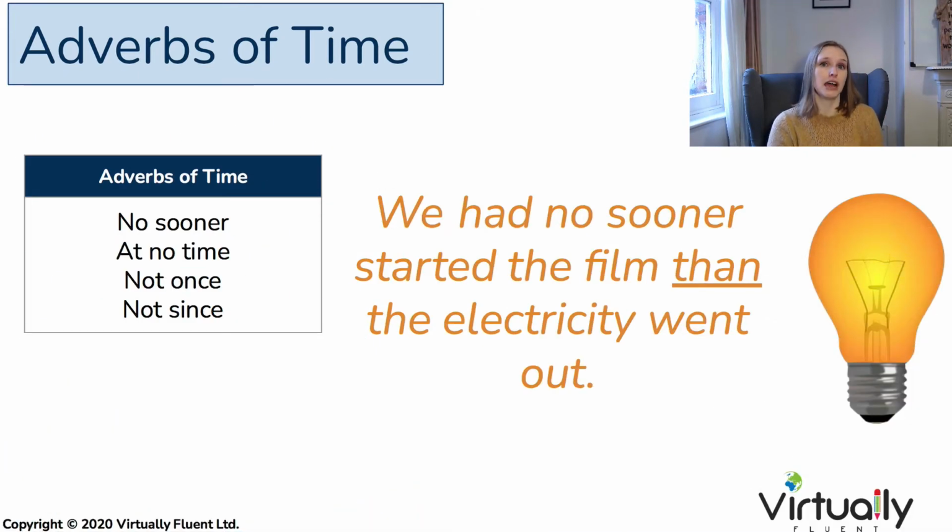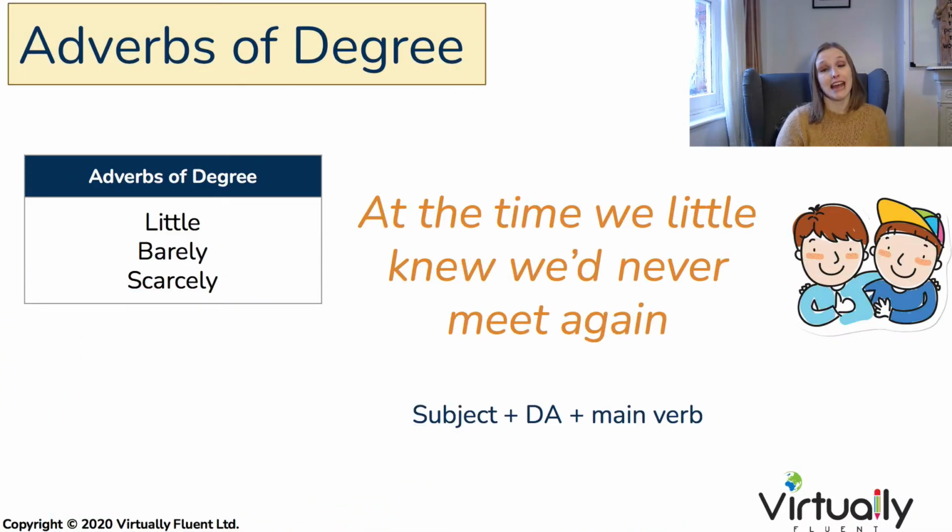Special adverb of time is no sooner, because we can create a two-part phrase with the word than. We had no sooner started the film than the electricity went out. Moving on to adverbs of degree, these are exactly the same as time and frequency. They separate the subject and the main verb. At the time, we little knew we'd never meet again.